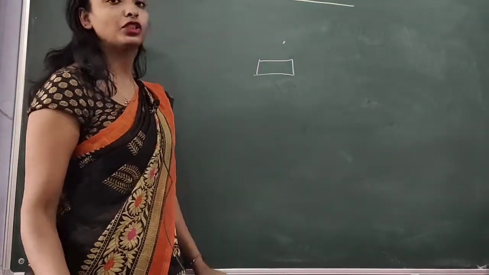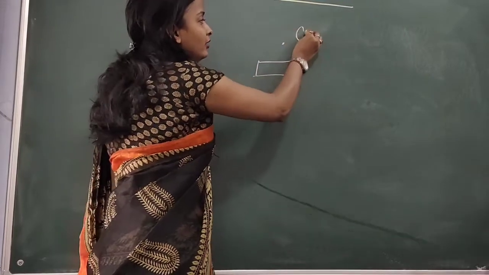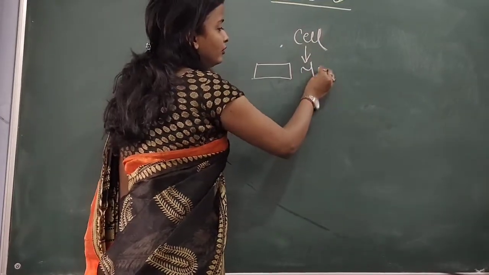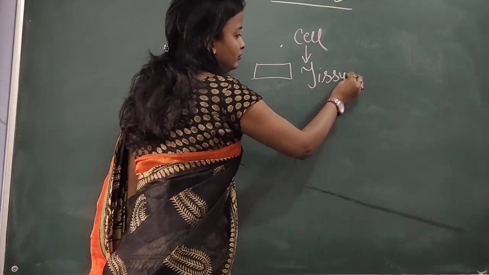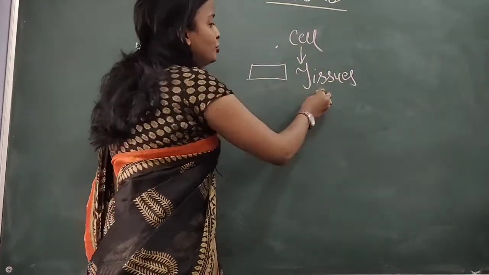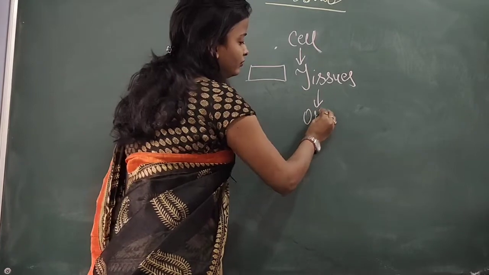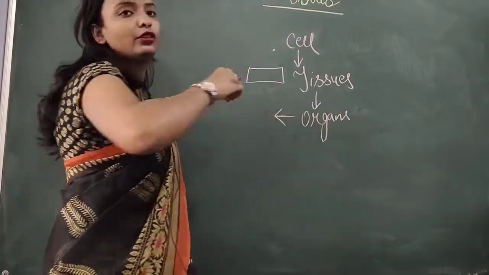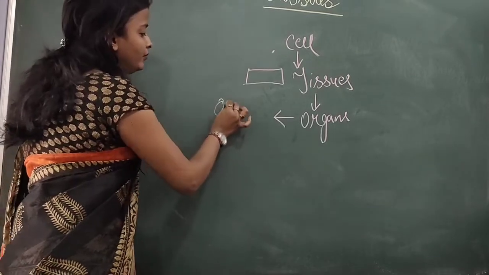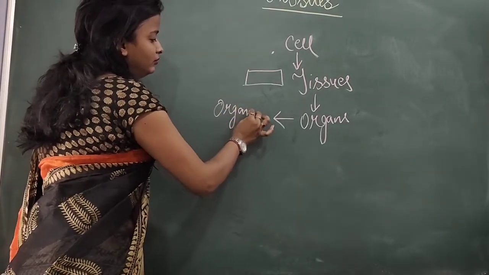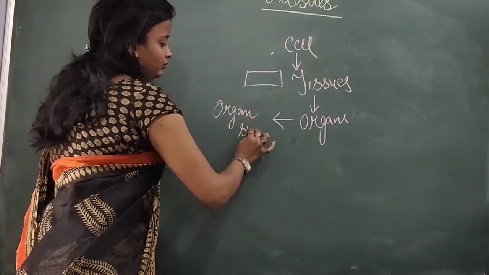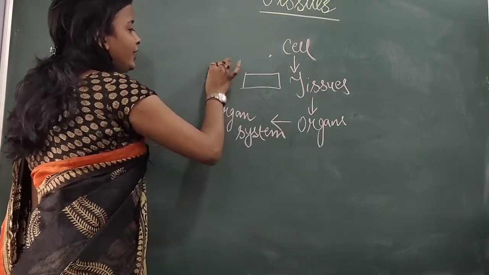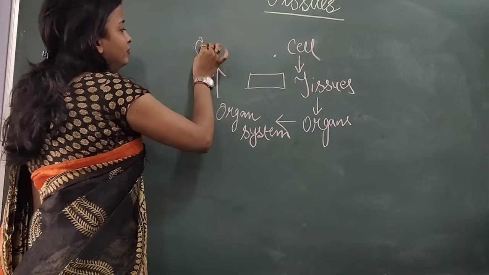So this is the flow chart: first cell, then a group of cells forms tissues, then a group of tissues forms organs, then a group of organs forms an organ system, and finally it leads to an organism.